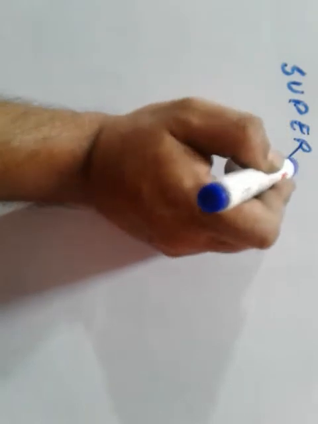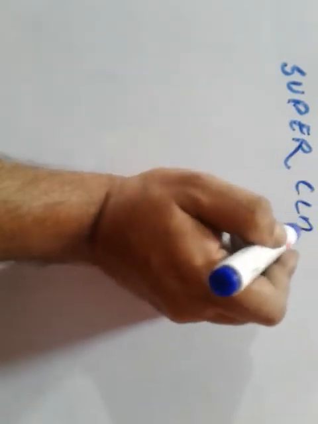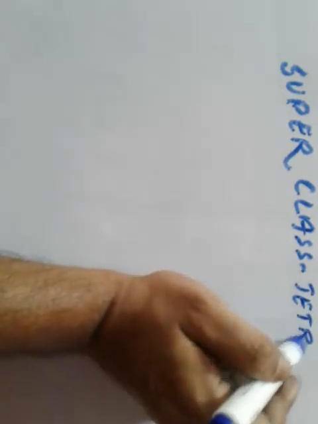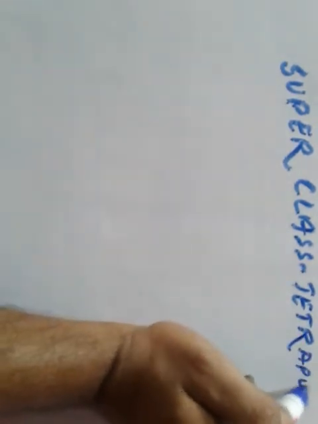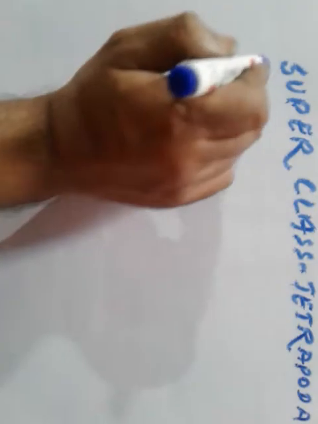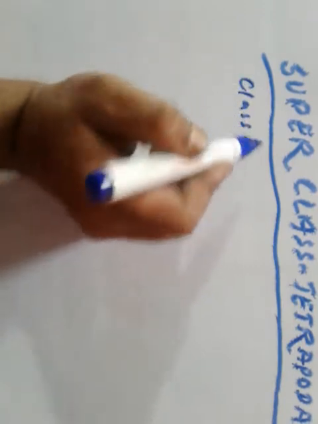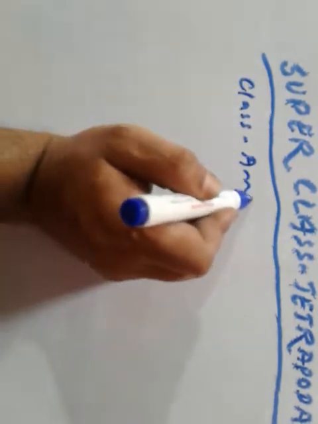Students, today we will discuss the superclass Tetrapoda. The superclass Tetrapoda consists of four main classes: Amphibia, Reptilia, Aves and Mammalia. So let us first study the class Amphibia.